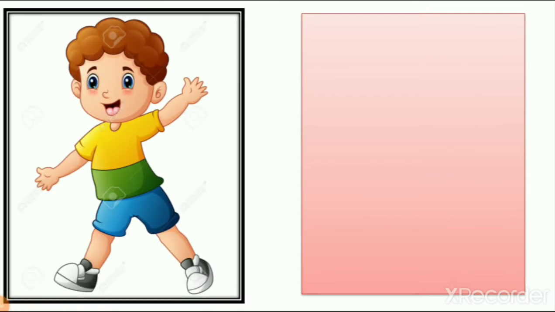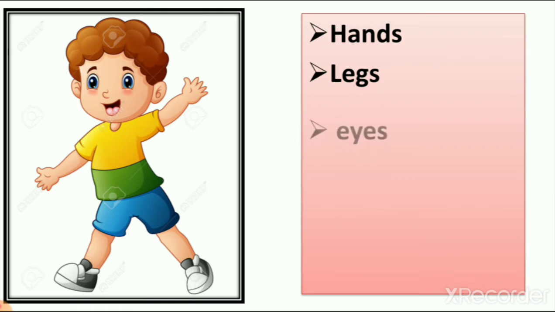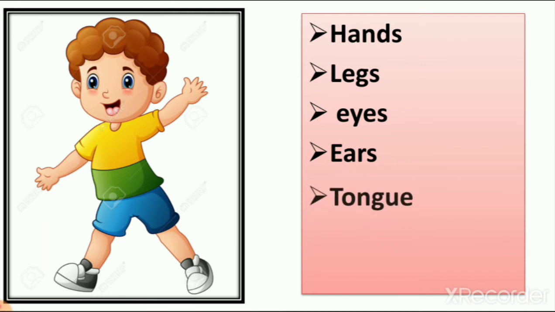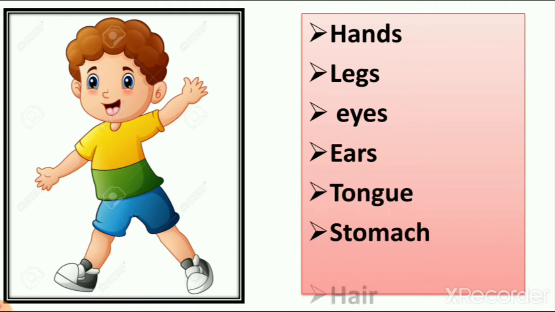Here you can see hands. So we have two hands, two legs, two eyes, two ears, tongue, stomach and hair. So now you can understand that when all these parts join together they make one structure, and we call this structure the body, right?